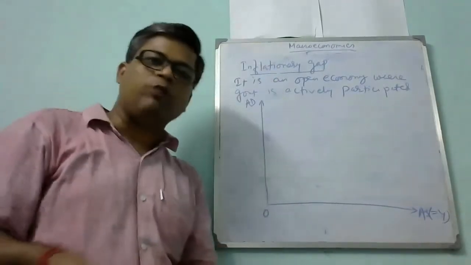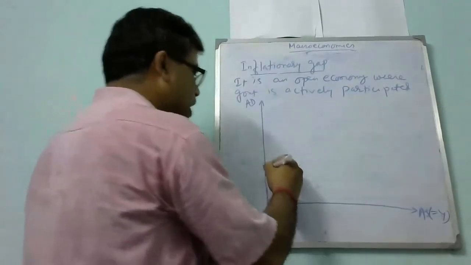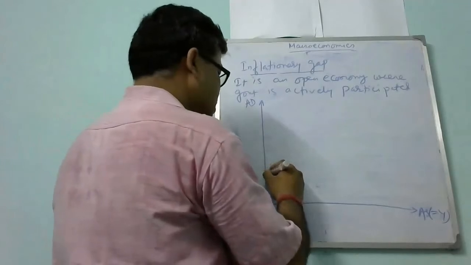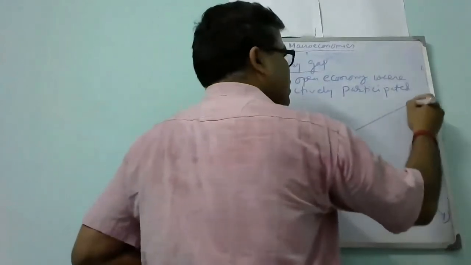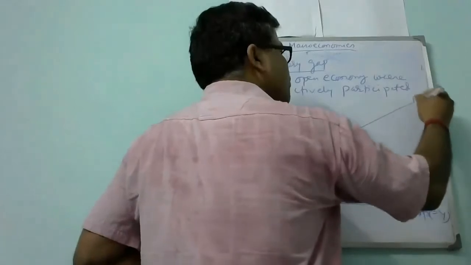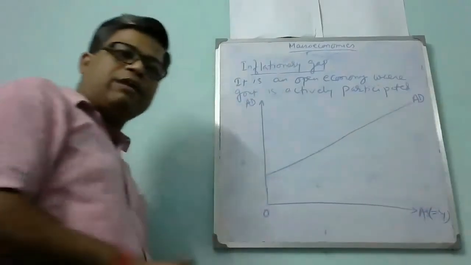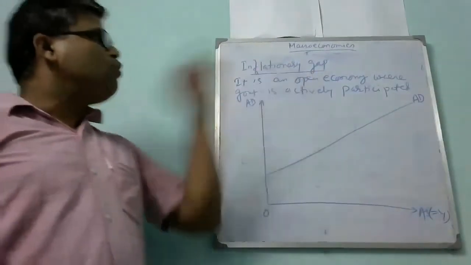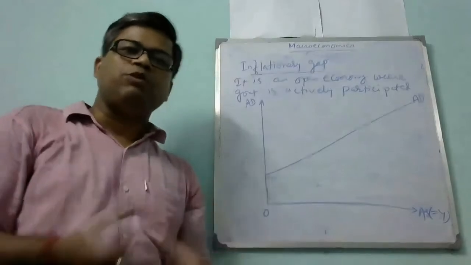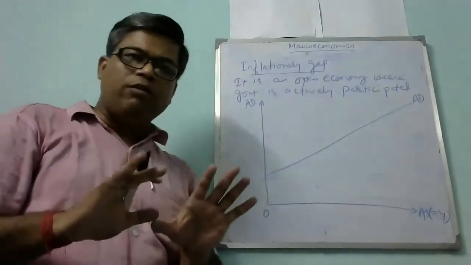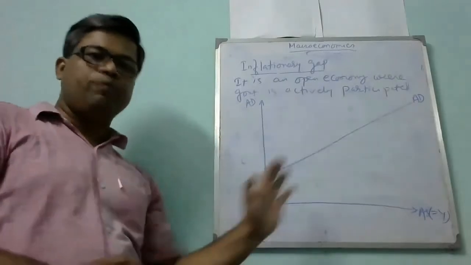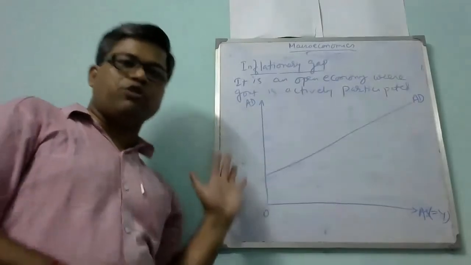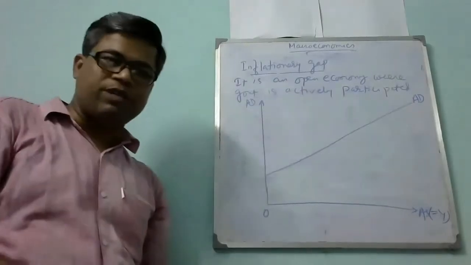When we incorporate the government, our AD curve was this. This will also be the AD curve when we incorporate the open economy, that means the rest of the world. Nothing more changes; it looks the same, an upward sloping straight line with positive intercept but flatter than 45 degrees.